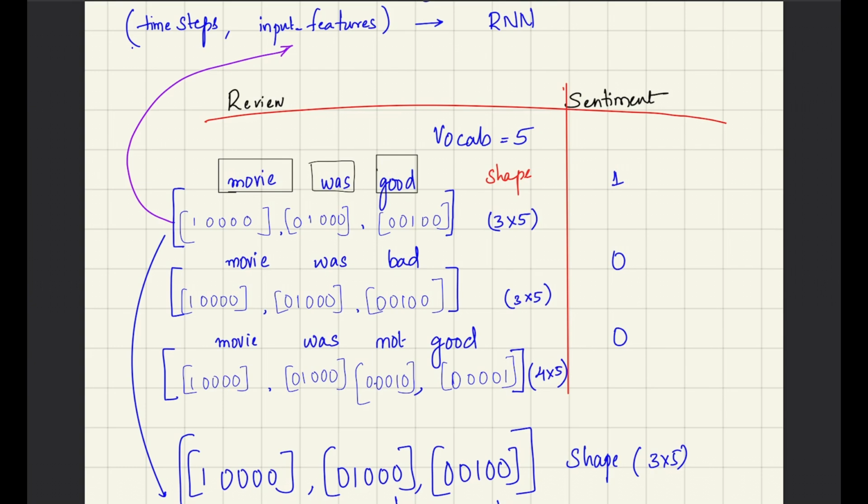Let's take a small data set. We have 3 documents: movie was good, movie was bad, movie was not good. Clearly we have a word called good, and this indicates positive. Here we have a word called bad, that indicates negative. The third line is a little bit tricky, since we have not good. As humans we understand this is negative, but the machine should also understand it's negative, right? So this is where ANN fails, and let's understand how RNN actually works.